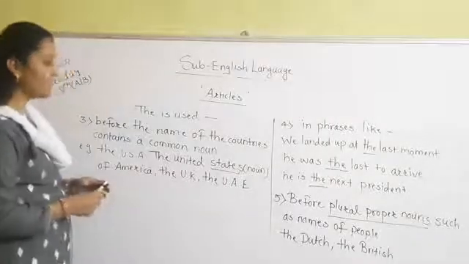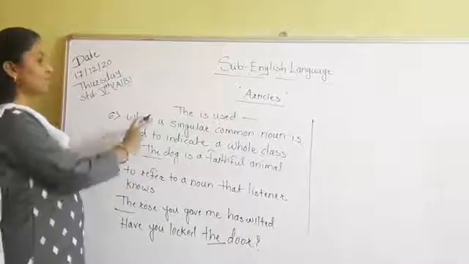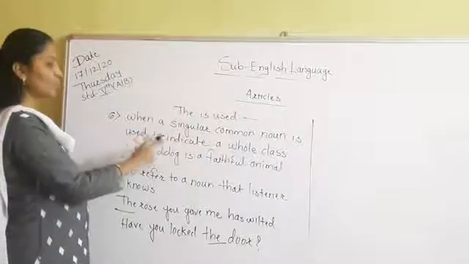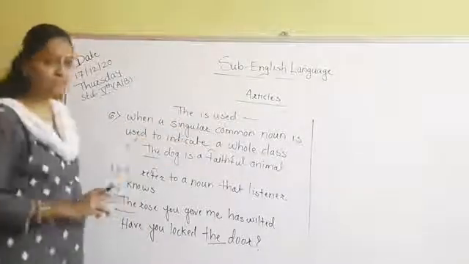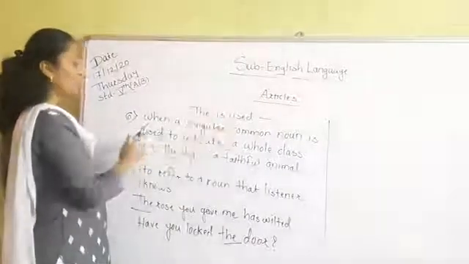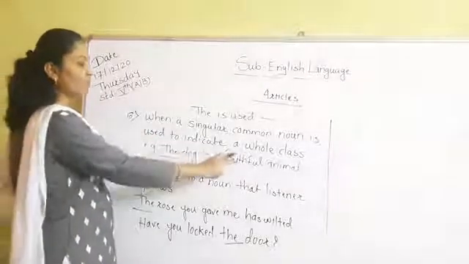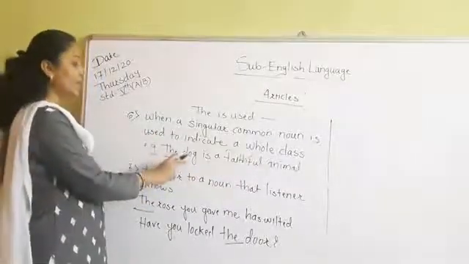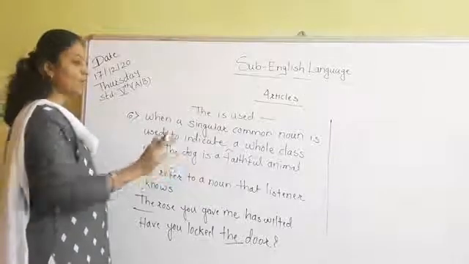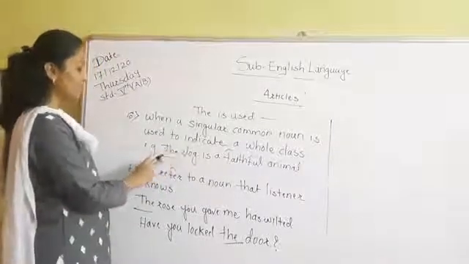Now let's see the next rule. Now see the sixth rule. The is used when a singular common noun is used to indicate a whole class. For example, the dog is a faithful animal. Here the word dog represents the whole class of dogs, so we have used the.